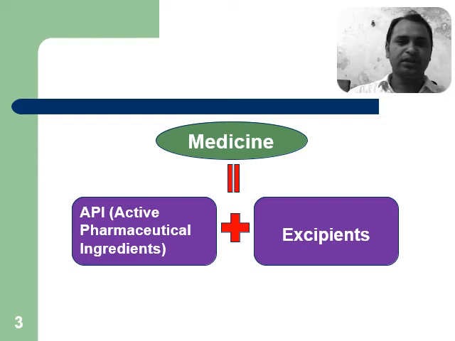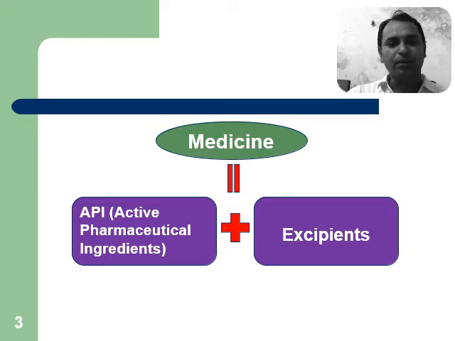Here is one slide which basically represents what the basic components of a drug or medicine are. A drug or medicine basically contains API, active pharmaceutical ingredient. API is that molecule or chemical entity which shows a biological response within a specified organ, tissue, cells, or whole body in human beings as well as animals.